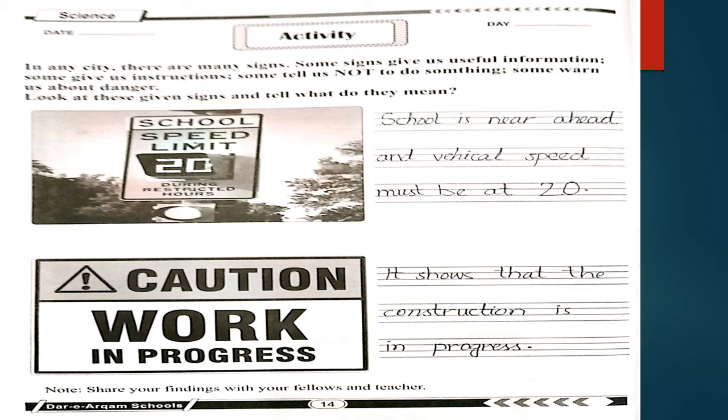During school hours, the speed of the vehicle must be at 20. The next image shows a sign that says caution, work in progress. The answer for this is it shows that construction is in progress.